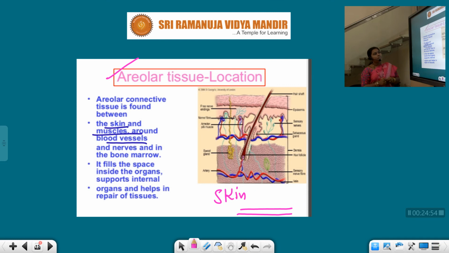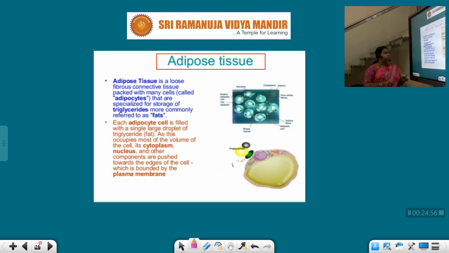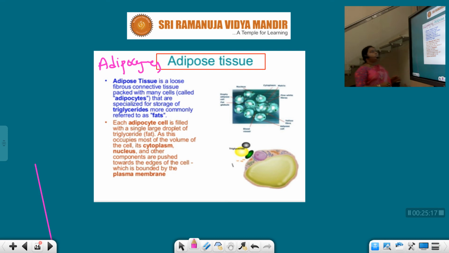Next, here the skin, that is the skin, students. Next, adipose tissue. Adipose tissue is a loose fibrous connective tissue packed with many cells called adipocytes. The cells which are present in the adipose tissue are called adipocytes. Adipocytes are specialized for storage of triglycerides, more commonly referred to as fats. This adipose tissue stores fats.